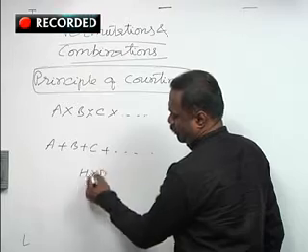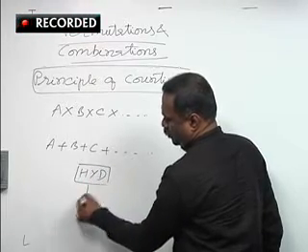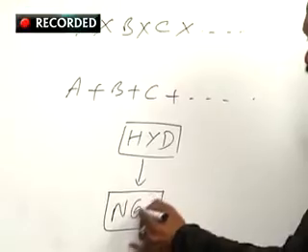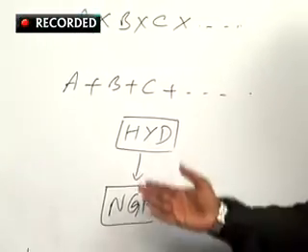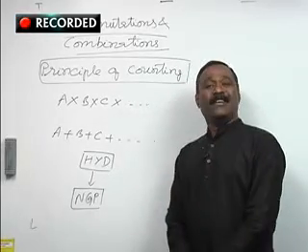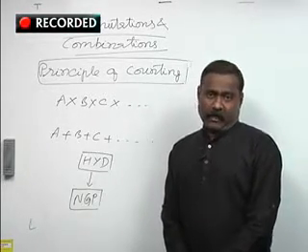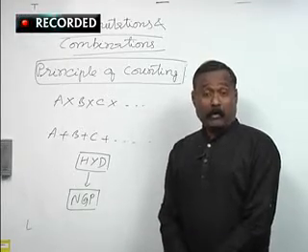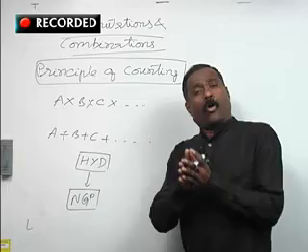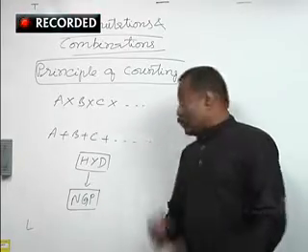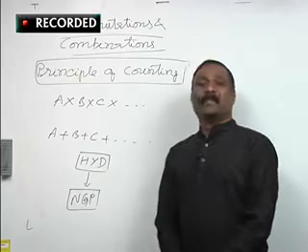Then a ticket will be given, and on that ticket you will have the two stations printed like this: Hyderabad to Nagpur, HYD stands for Hyderabad, NGP for Nagpur. Now suppose you have become a railway official, and you have to count how many tickets are to be printed for the passenger to travel on all these 18 railway stations. Then you must have the basic knowledge of this principle of counting.